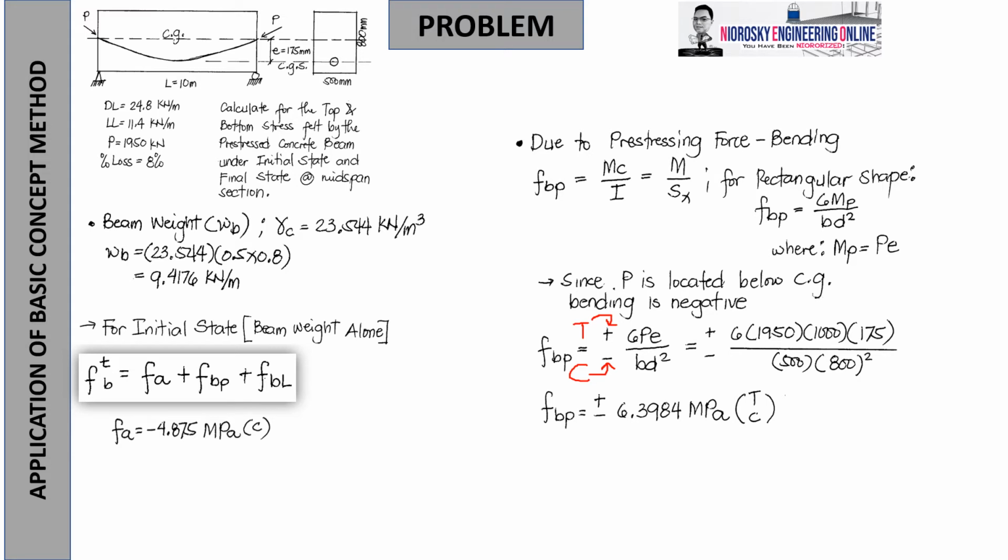Okay? And then supplying, the prestressing force P is 1,950 kilonewton. Converting it again to Newton, that's why we have a factor of 1,000. e is 175 mm, no need to convert. While the base is 500 and 800 millimeter raised to 2, no need to convert since 1 Newton per millimeter squared is, again, megapascal. So therefore, we will have fbp, or the prestressing force bending with the tension above and compression below condition, is 6.3984 megapascal as you calculate.